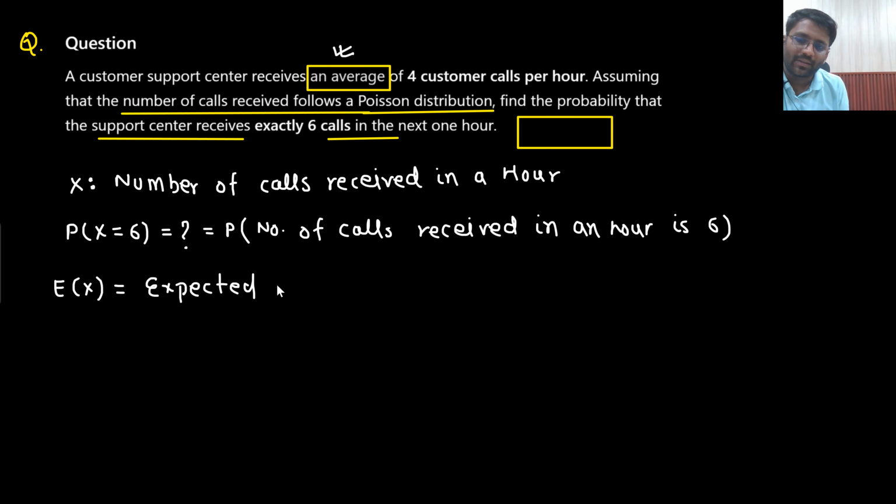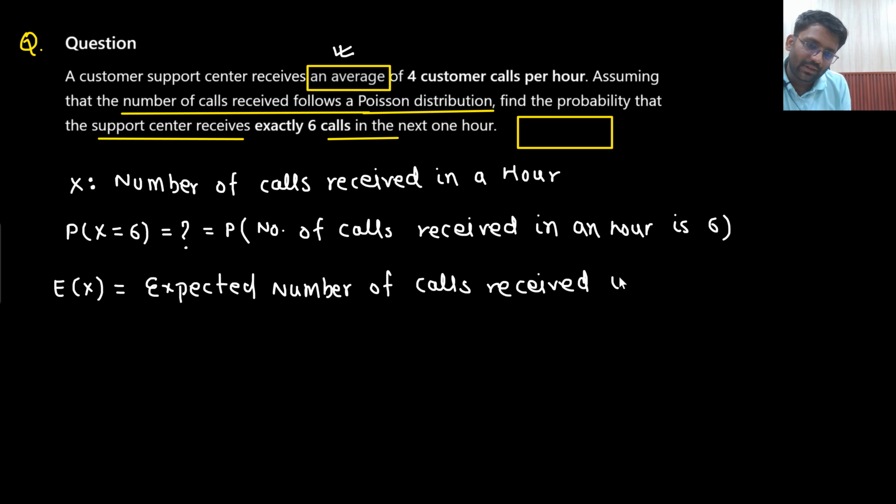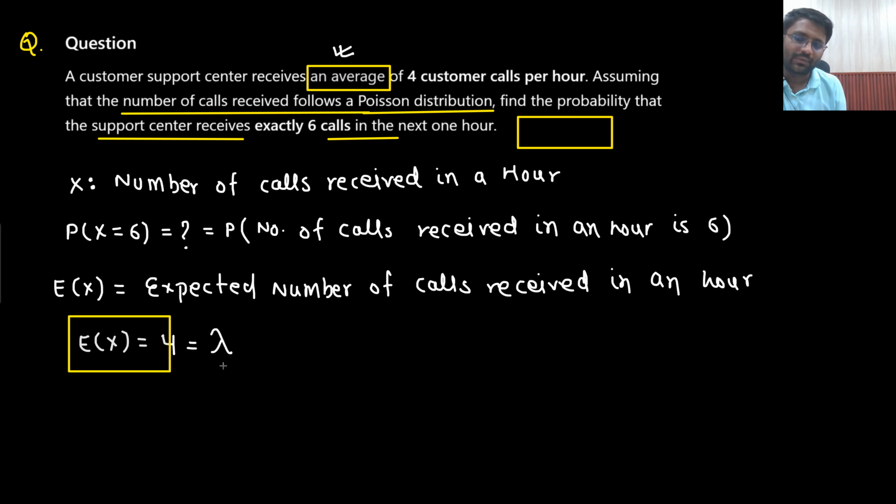Expected number of calls received in an hour. So is it given? Expectation of x is given. A customer support receives an average of 4 customer calls per hour. So expectation of x is given as 4. That will be equal to lambda. Say yes or no. So what you are supposed to find out? You are supposed to find out the probability of x taking value equal to 6.